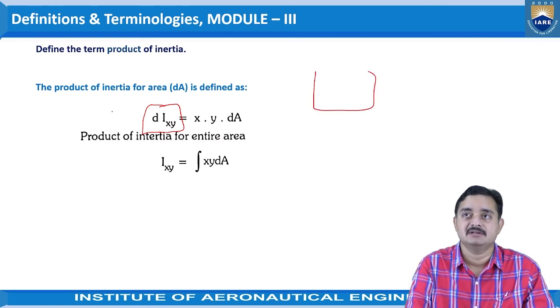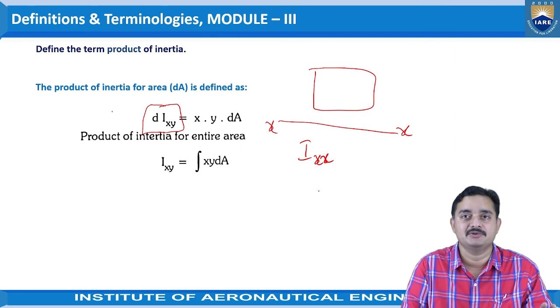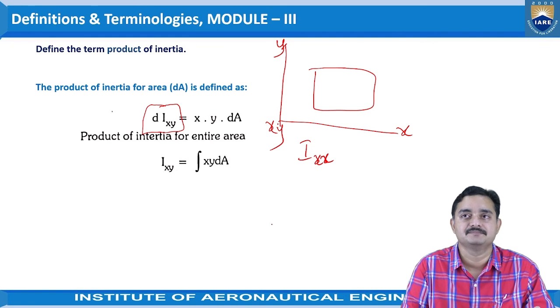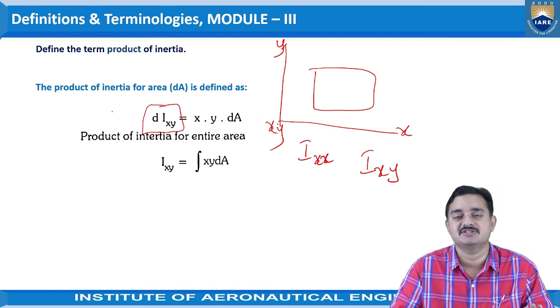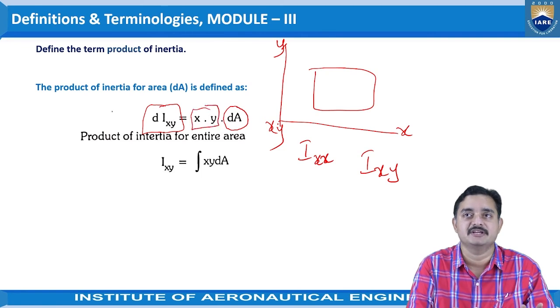Previously what we have done, an object is being selected and only one axis we are considering, and we have identified the moment of inertia of that particular object in the form of Ixx. If we need to identify the moment of inertia with respect to both axes at a time, then what we need to do? We need to identify the moment of inertia with respect to both axes, which are x and y at a time. So this is possible where we do have the formula for moment of inertia as area into distance square.